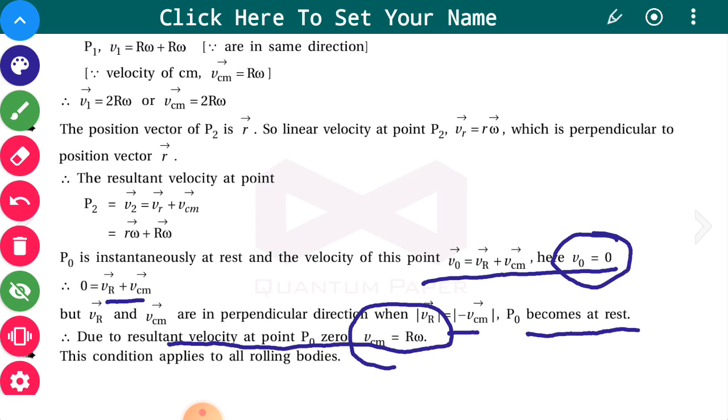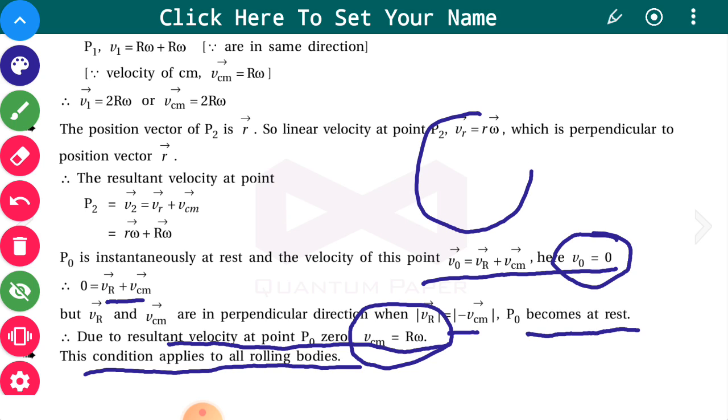VCM is equal to R omega. This condition applies to all rolling bodies. Try to understand, whenever there is a rolling body, the velocity of the center of mass is always R omega, where R is the radius, and this is the linear velocity of the center of mass.